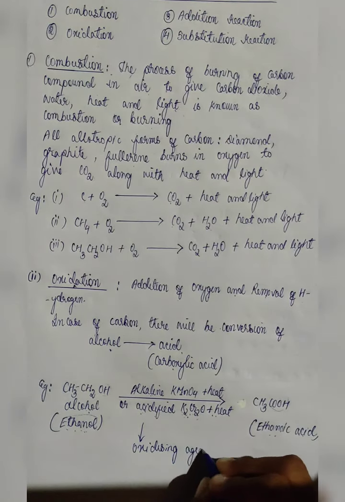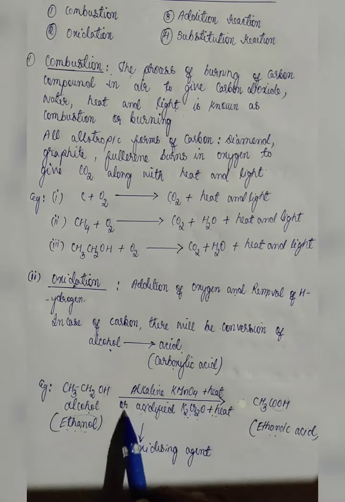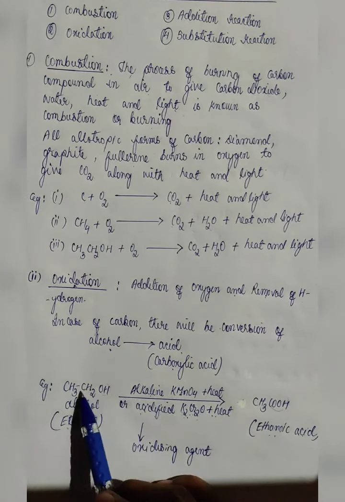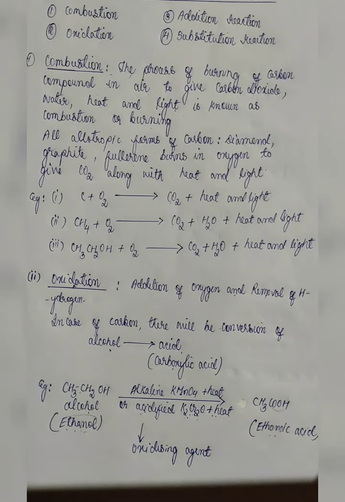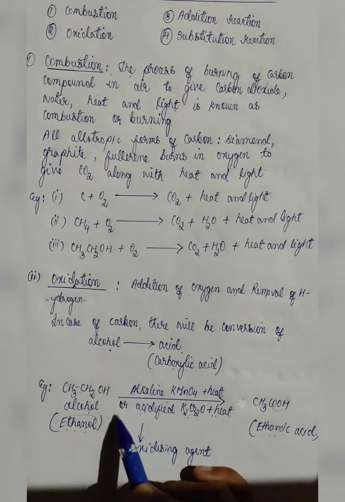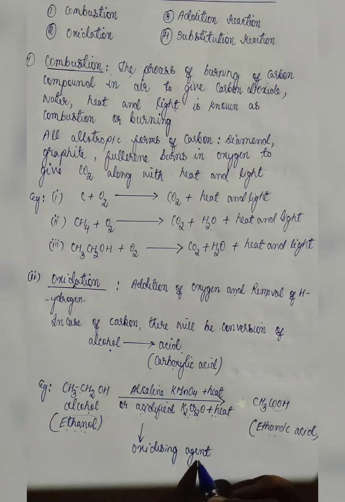Why are they known as oxidizing agents? Because they are providing oxygen to the alcohol so that it can convert into carboxylic acid. So they are known as oxidizing agents. Once again, those substances that are capable of adding oxygen to other substances are known as oxidizing agents.